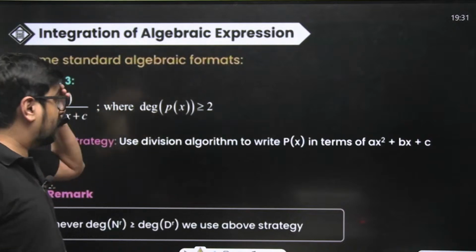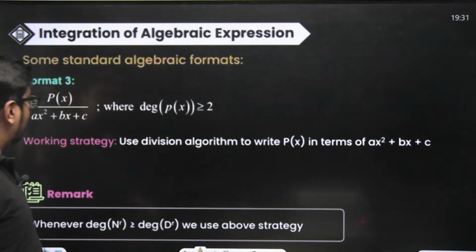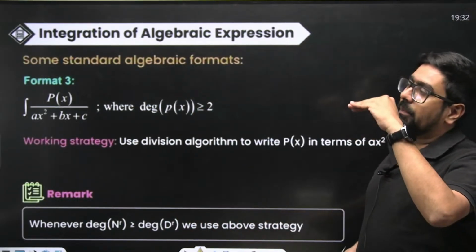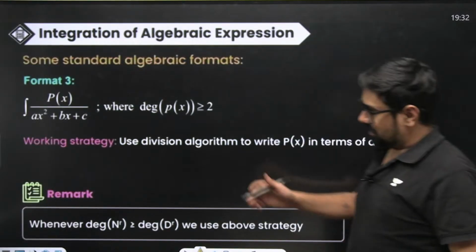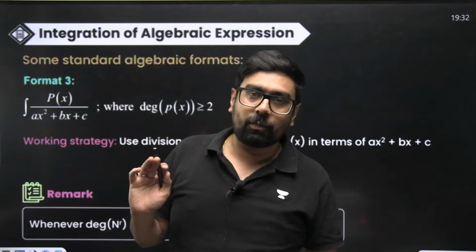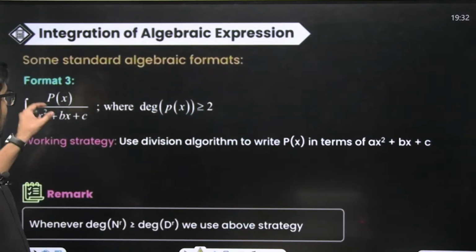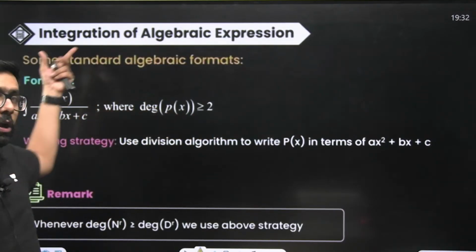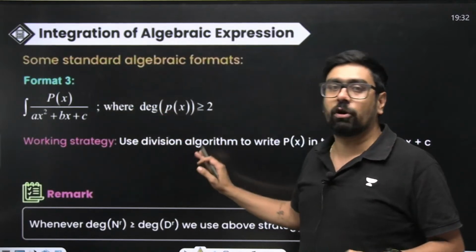Now the third format. Third format tells us that if you have cubic upon quadratic, or degree 4 upon quadratic, or quadratic upon quadratic only. Let's say we have quadratic upon quadratic only. This will also work. It is saying that p of x upon some quadratic, where p of x has its degree either equal to 2 or greater than 2. So basically quadratic upon quadratic is not a format. It's going to be solved with this only.